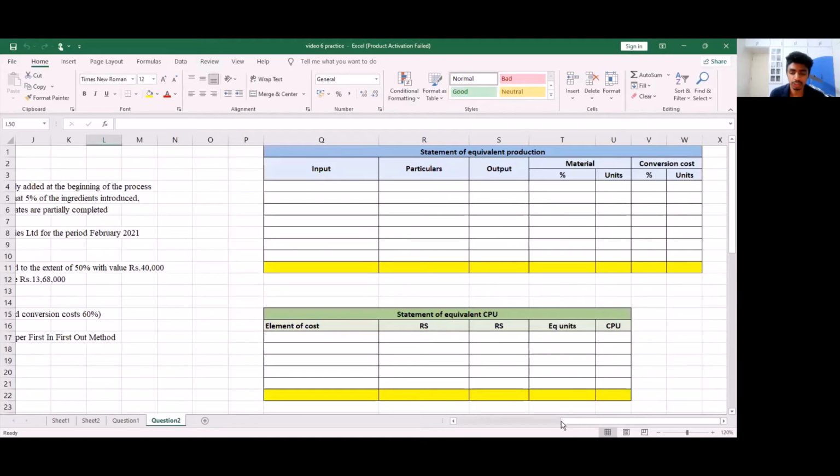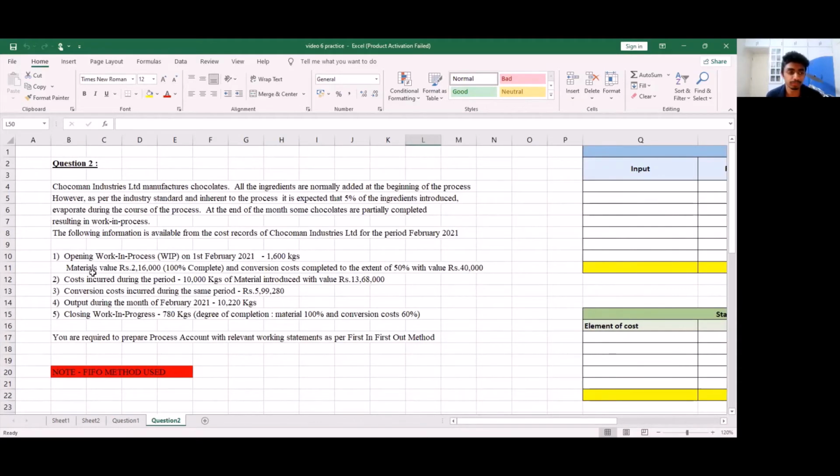So here we have our question 2. Let me first read the question. Chocoman Industries Limited manufactures chocolates. All the ingredients are normally added at the beginning of the process. However, as per industry standards and inherent to the process, it is expected that 5% of the ingredients introduced evaporate during the course of the process. At the end of the month, some chocolates are partially completed, resulting in work in process. The following information is available from the cost records of Chocoman Industries Limited for the period February 2021.